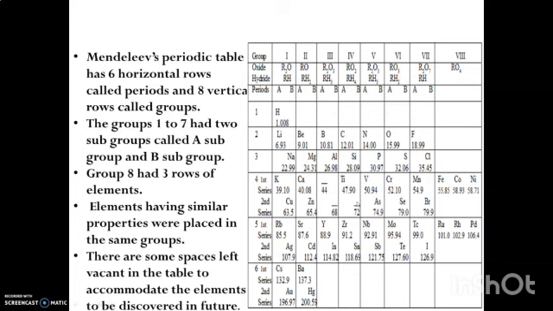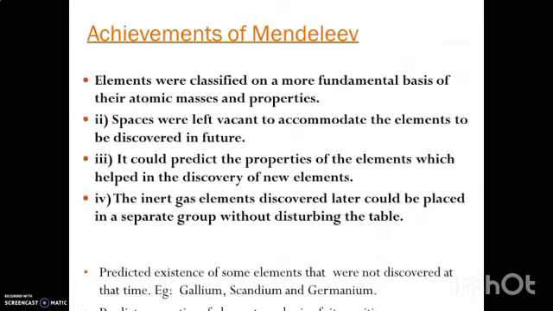These were the merits of Mendeleev's periodic table. What are the achievements of Mendeleev? Elements were classified on a more fundamental basis of their atomic mass and properties, so it was an authentic arrangement. He left spaces in the periodic table for elements to be discovered in future, and he could predict their properties, which helped in the discovery of new elements.